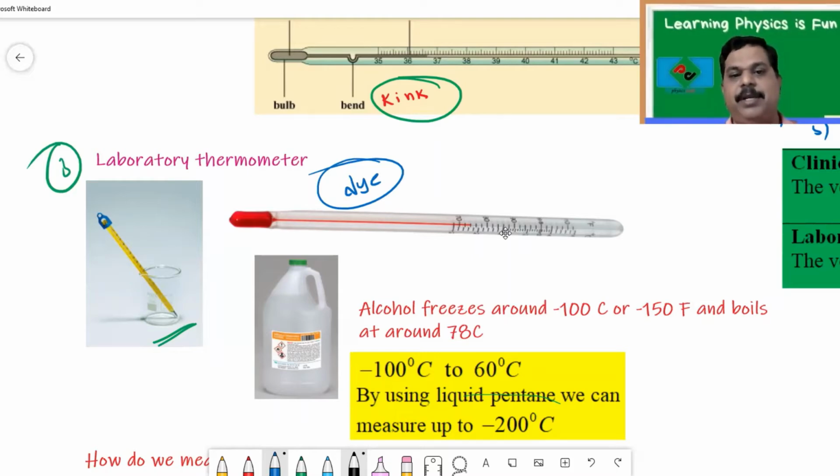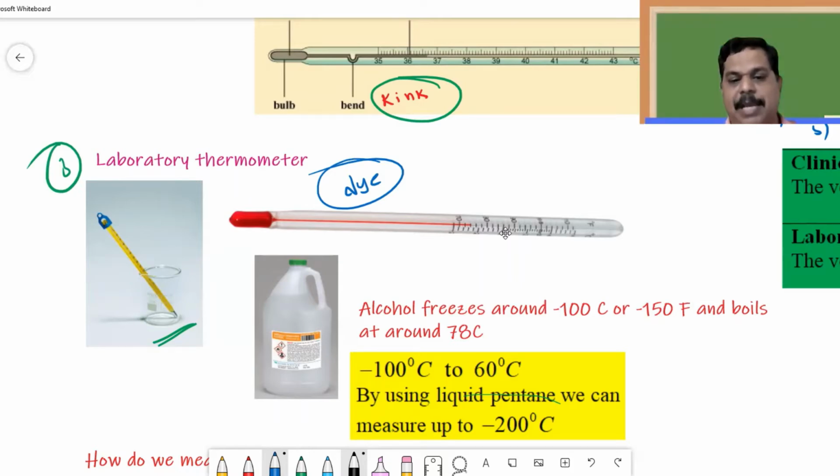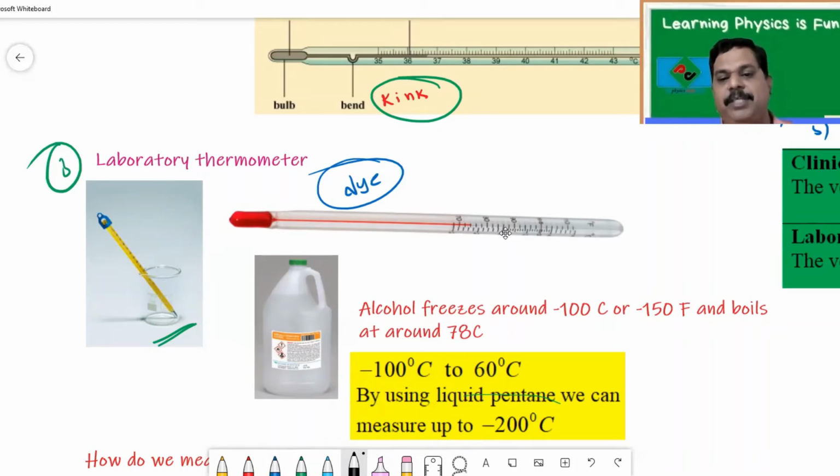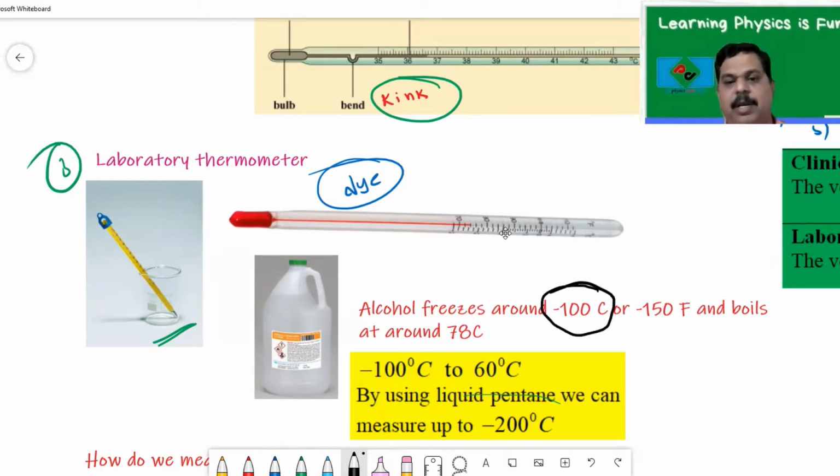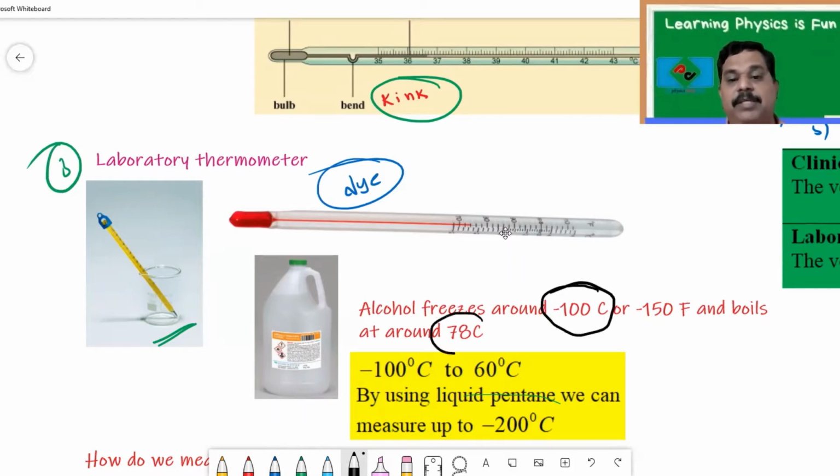The same logic here. Why do we add red color? Because red is visible, and to make the alcohol visible, we add a little bit of dye. Another problem with alcohol is its freezing point. It freezes at -100 degrees centigrade, a very low freezing point, and boils at a low 78 degrees centigrade.